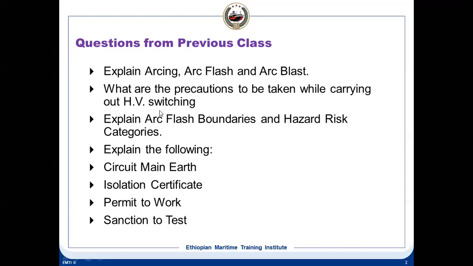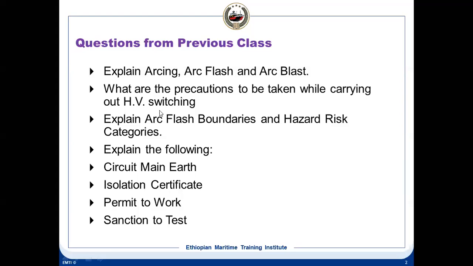It makes known to the competent person the extent of work, what job he has to perform, what apparatus are dead, what apparatus have been isolated, what has been discharged of any residual charges, what is earthed, and what is safe to work on. So the permit to work will contain all these parameters.